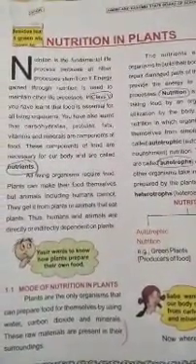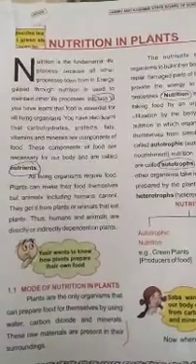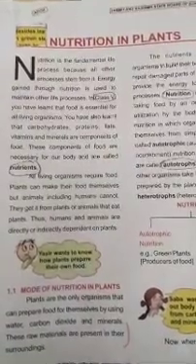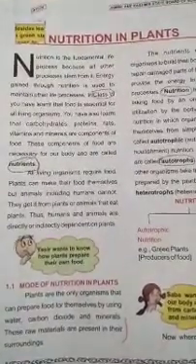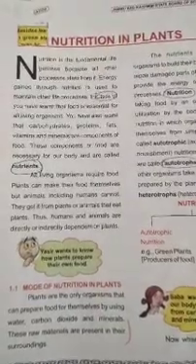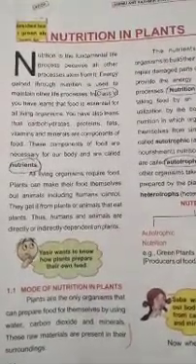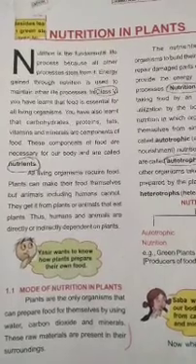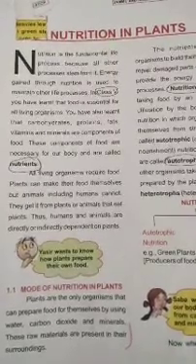I welcome the students of class 7th primary in my today's video lecture, which is from their subject science, and the topic is nutrition in plants.